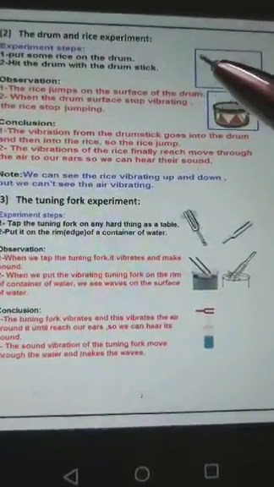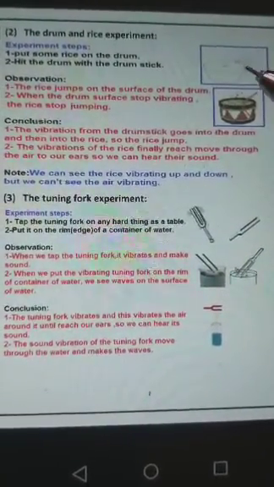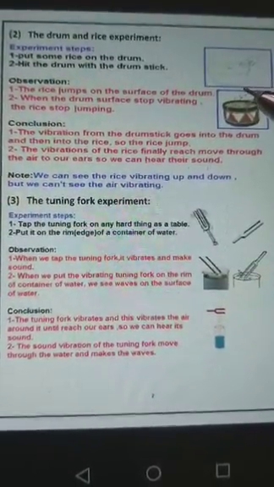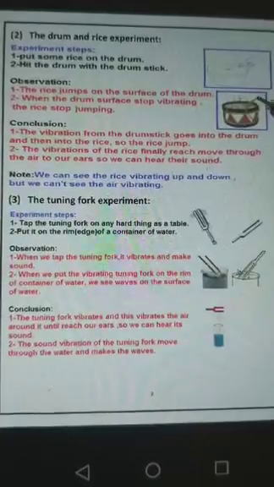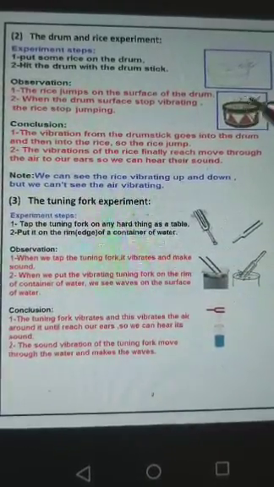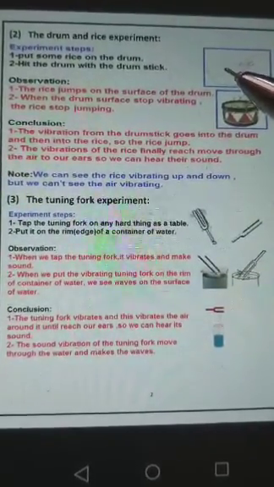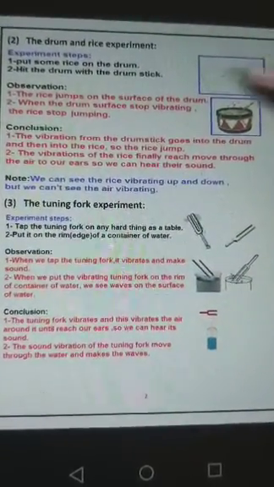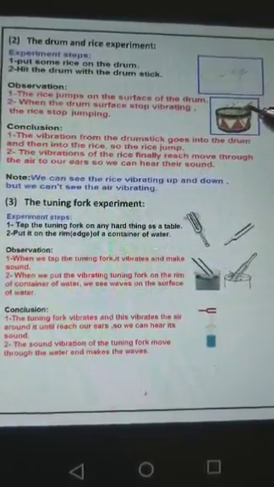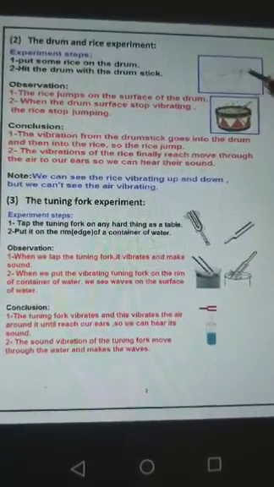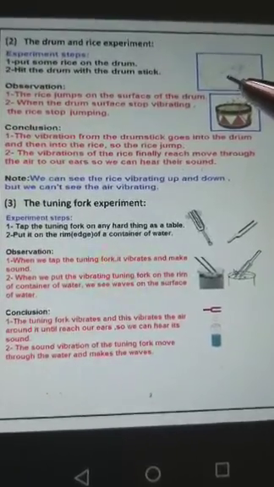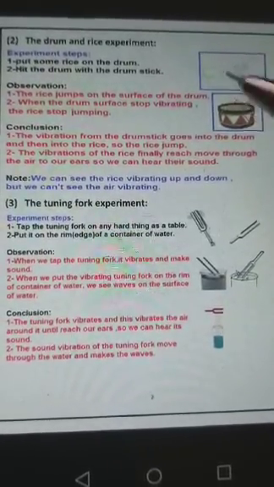Here the second experiment. We want a drum, this is drum, and some rice, and a drumstick. This is called what? Drumstick, you know it. We put some rice on the drum surface and hit the drum surface with the drumstick. Hit it. What will happen to the rice? Will the rice be in its place? No, the rice started to jump up and down.